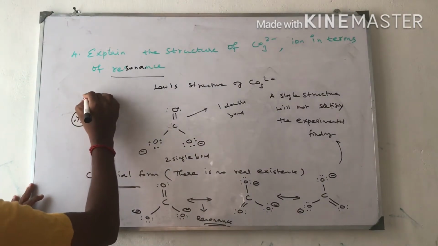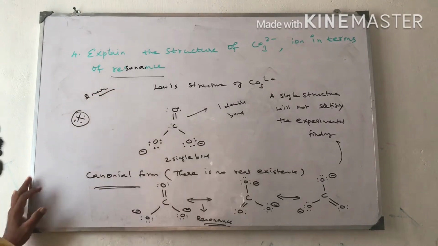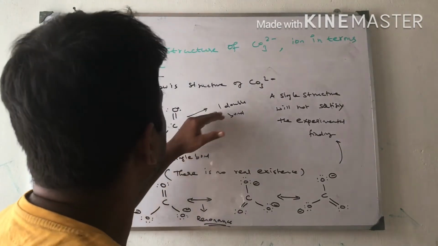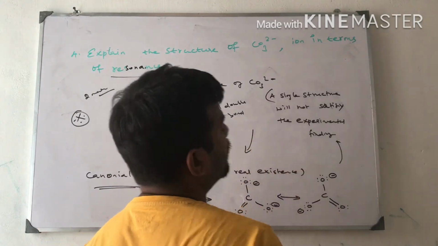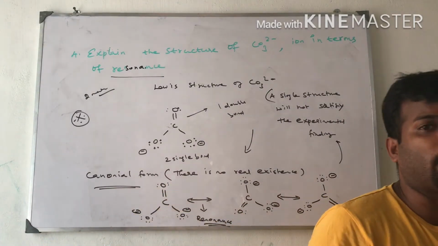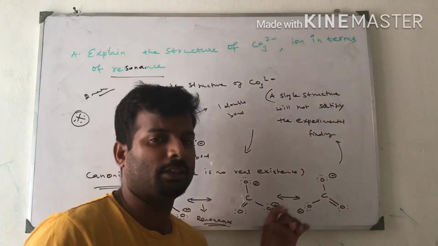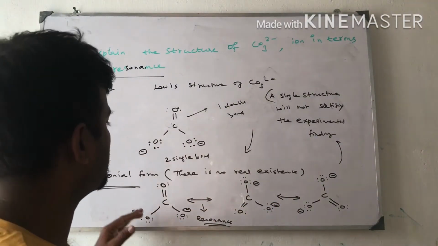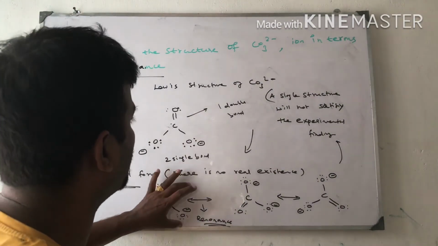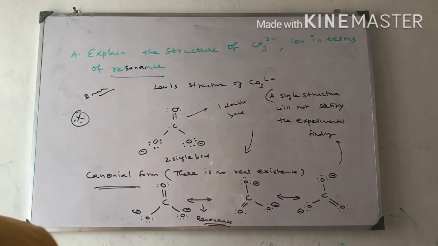It's an important 2 mark question. First you have to draw the Lewis structure and tell how many single bonds, how many double bonds. Why did canonical forms come? Because a single structure will not fulfill all the theories based on this. So we can draw the 3 canonical forms, which are called the resonance structure. This gets 1 mark and this will give 1 mark, 2 marks.